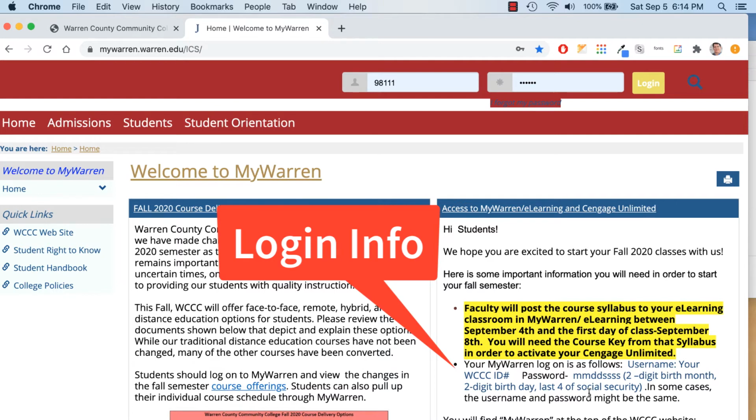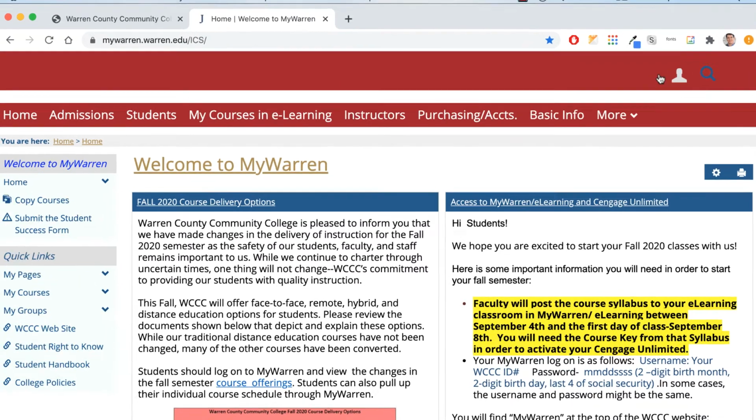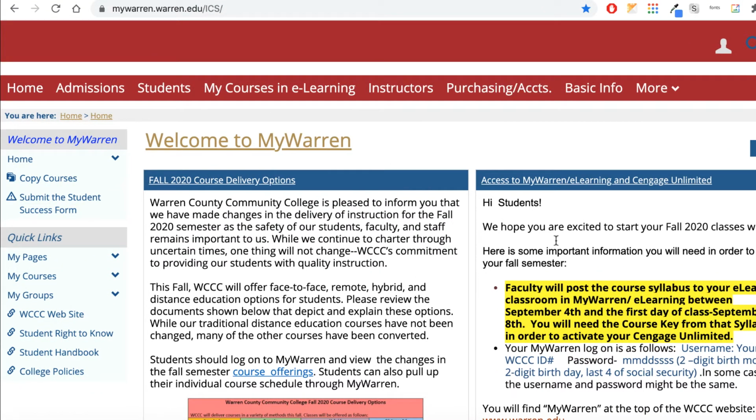It's different than your network or your email username and password that you would typically use, so make sure you check this out down here if you're not familiar with it. If you are, that's fine. And then you're going to log in. And when you come here, there'll be all this information here that you could read or not read. Make sure you find your course.